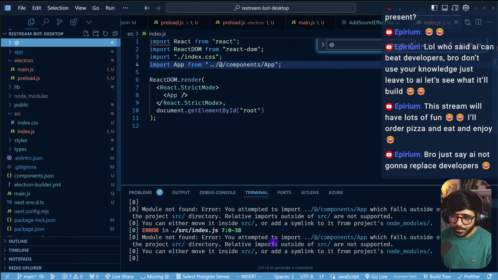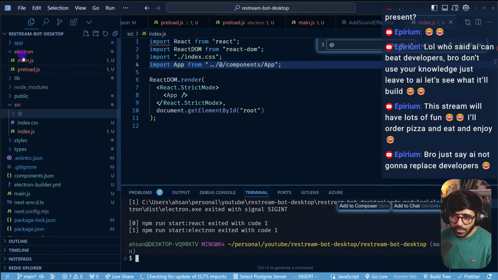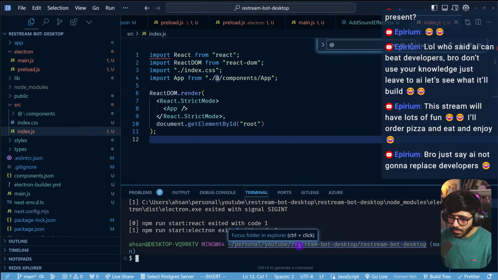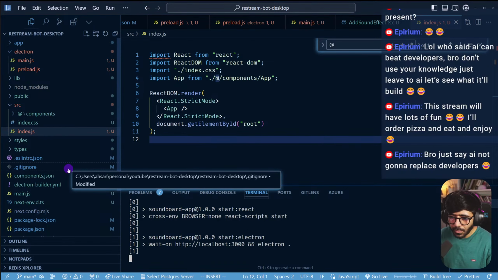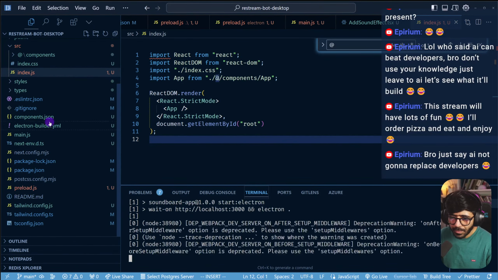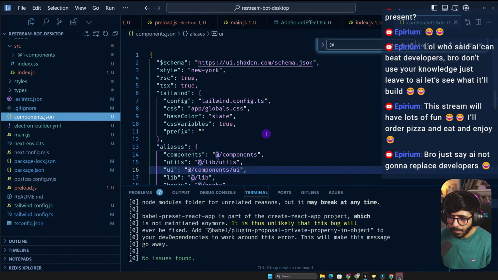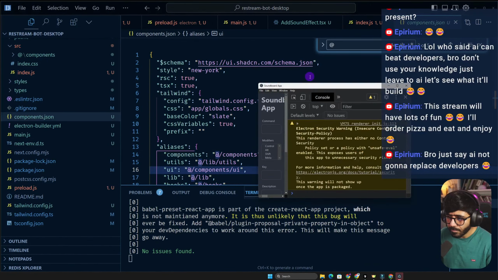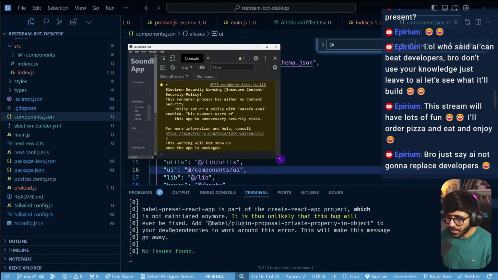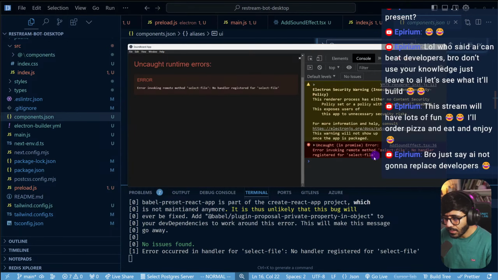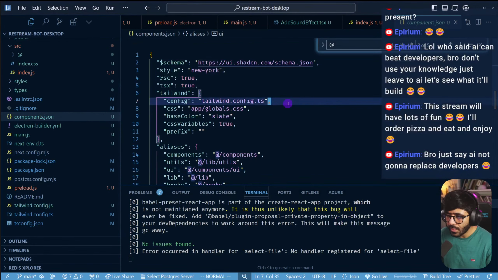Oh. I'm going to stop the server. And I'm going to have to just do this. Let's run this again. I'm hoping everything works still. But my components JSON is just garbage at this point. The components work as they were before, so nothing broken, so to say. This is still broken. So select file.